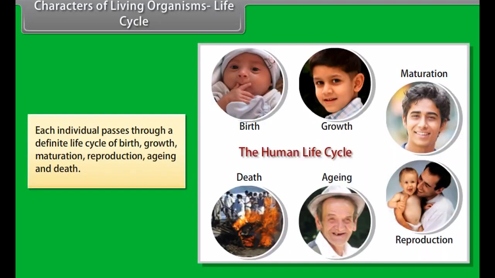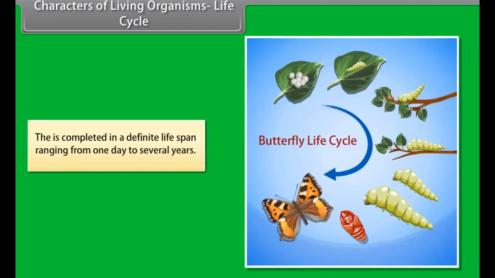Characters of living organisms. Life cycle. Each individual passes through a definite life cycle of birth, growth, maturation, reproduction, aging, and death. This is completed in a definite lifespan ranging from 1 day to several years.